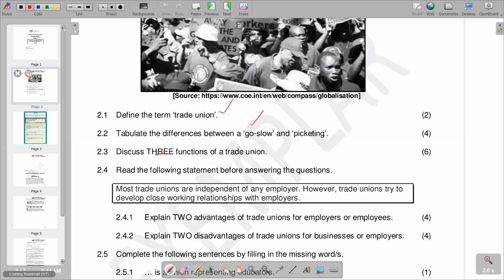Then we go to the next part of the question. We say explain two disadvantages of trade unions for businesses or employers. So what are the disadvantages? We can also deduce some disadvantages from the point of view of the employer. Remember, these trade unions negotiate for higher wages. So if higher wages are now paid, it becomes a disadvantage from the point of view of production. Higher cost of production can be the result of those negotiations, which is a disadvantage to the employer.